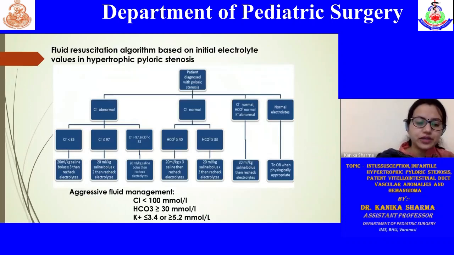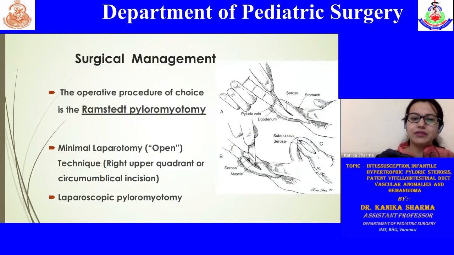Then initial fluid resuscitation remains a very important feature when it comes to IHPS. These children should be metabolically stabilized. Aggressive fluid management is needed for highly deranged chloride, bicarbonate, or potassium. So once these children are resuscitated, then we should take them for surgery.